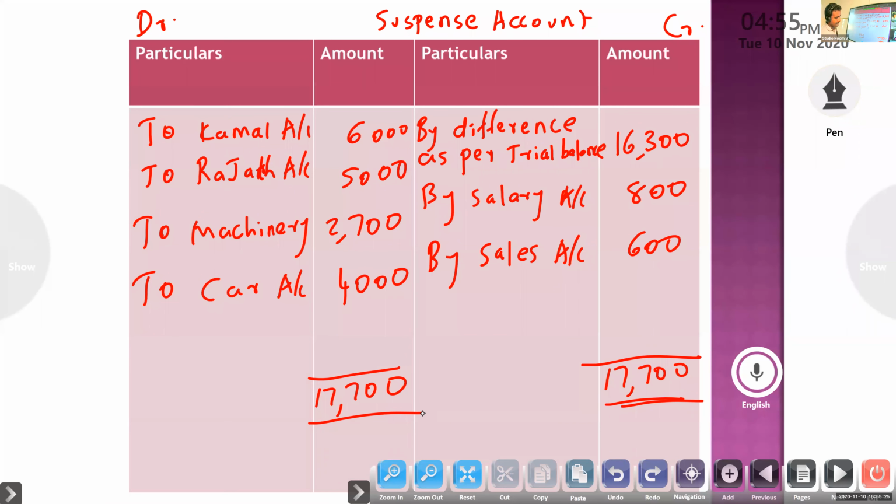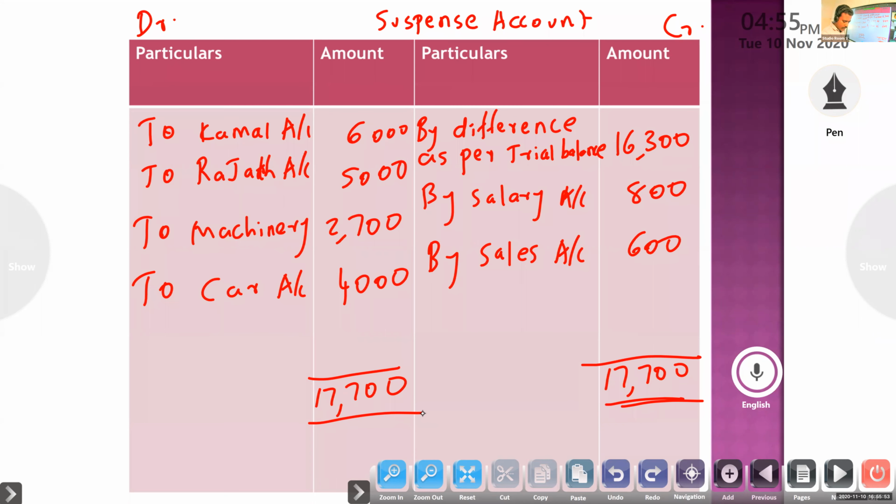Then you can understand whether your answer is correct or not, if the two sides are equal. Okay, so next question. I will tell the entry, so you can do the problem. Then we will finish this chapter, and tomorrow I can start the new chapter.